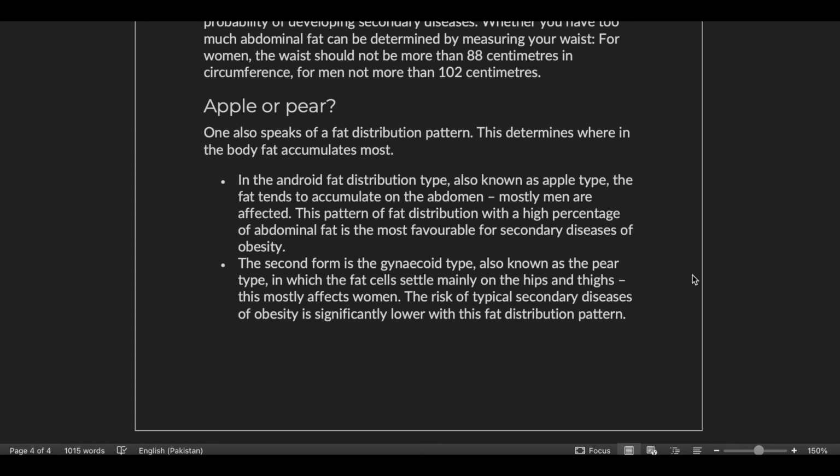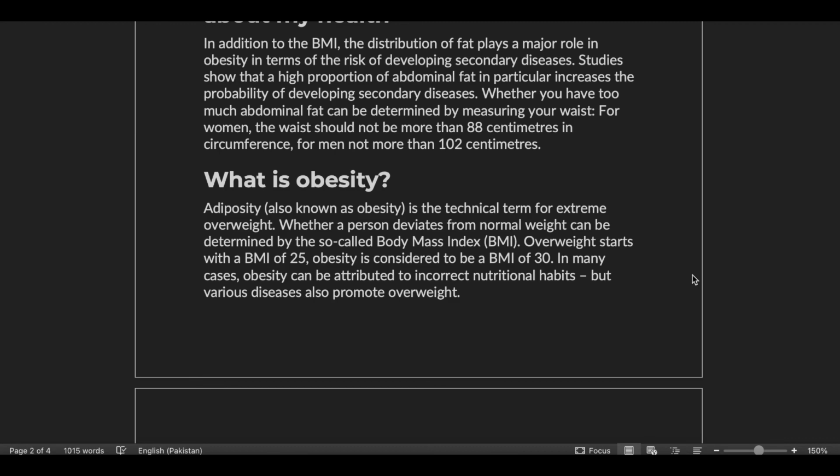The second form is the gynecoid type, also known as the pear type, in which the fat cells settle mainly on the hips and thighs. This mostly affects women. The risk of typical secondary diseases of obesity is significantly lower with this fat distribution pattern.